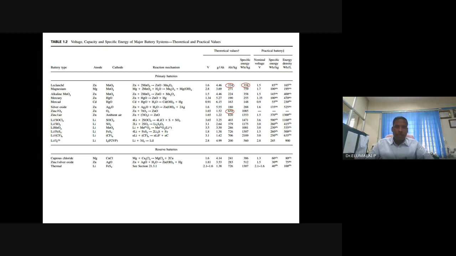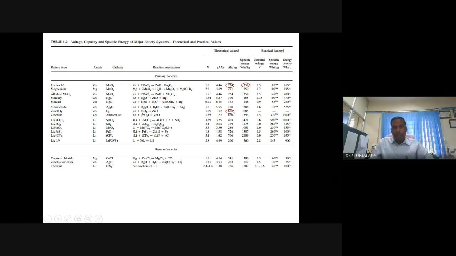Please try to get the theoretical capacity of zinc air battery or zinc oxygen battery. The components are zinc as anode, oxygen as cathode, and you get your overall cell reaction, zinc plus oxygen giving rise to zinc oxide, and its theoretical voltage is slightly better, 1.65.